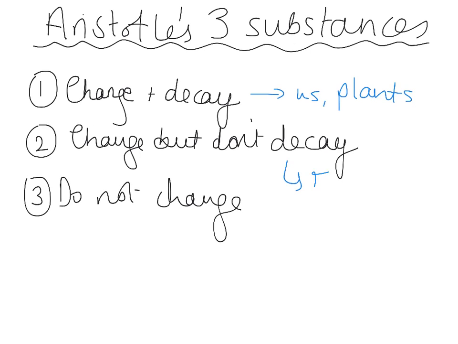Now the second type of substances are things which change but don't decay. So he said, for example, the earth and time. Now this is quite interesting because obviously we now know that scientists believe that ultimately the earth will die at some point, but we've got to think about Aristotle writing a few thousand years ago. They didn't have that understanding. And then finally, the third type of substance are those which don't change and those that don't die. So things like, for example, numbers. Numbers don't change, they're not going to die, they are separate from that idea.